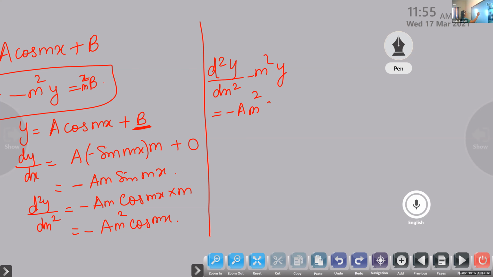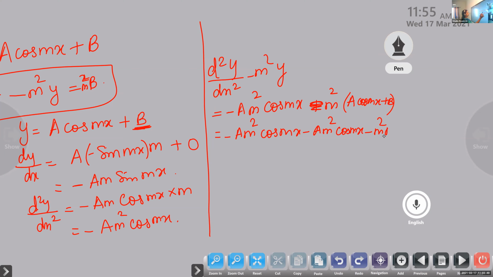Minus am square cos mx, minus m square y. Y is a cos mx plus b. So that is minus am square cos mx minus am square cos mx minus m square b. Now these two will get cancelled. You are getting minus m square b.